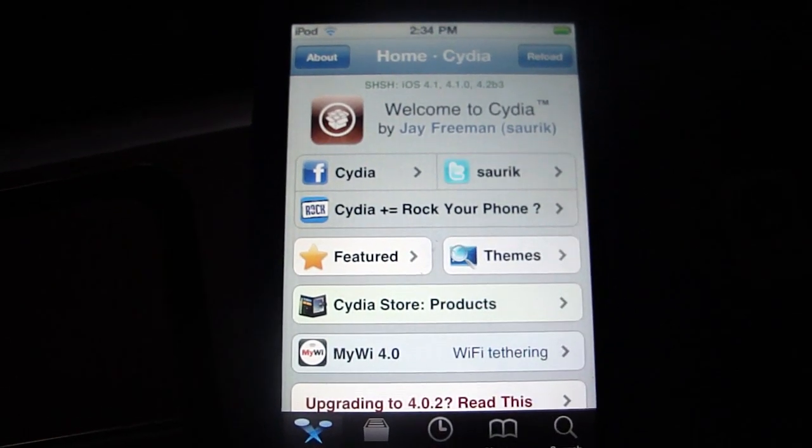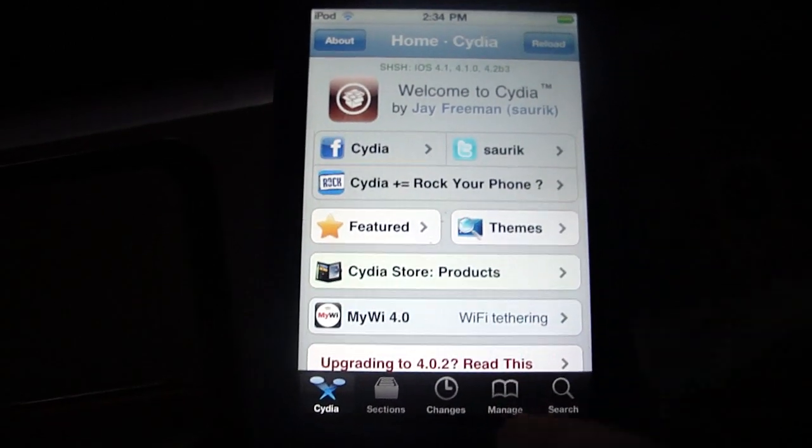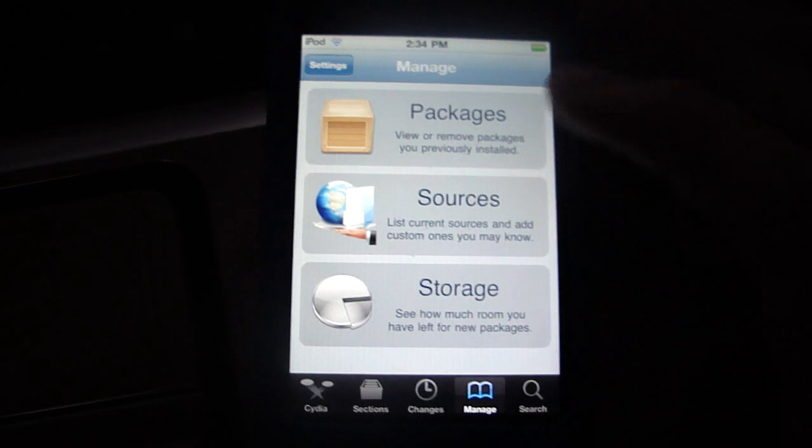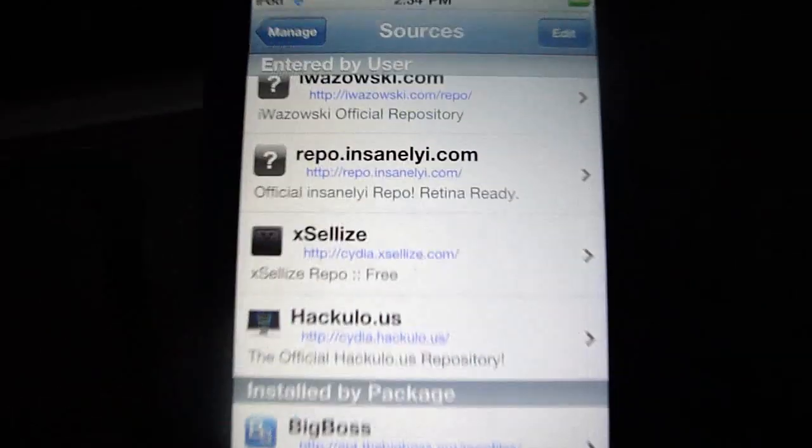Hey guys, today I'm going to show you how to get video wallpaper on your iPod Touch 4th generation and iPhone 4th generation. You're going to have to add the source, repo.insanelyeye.com. I'll put that in the video description.